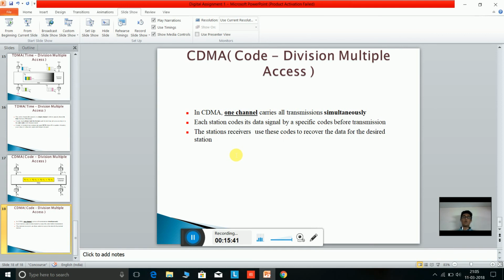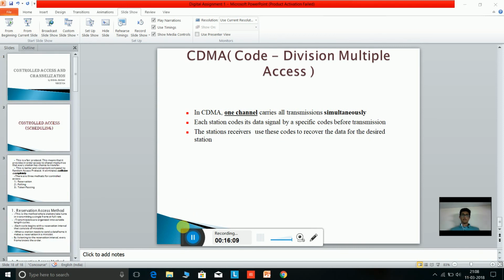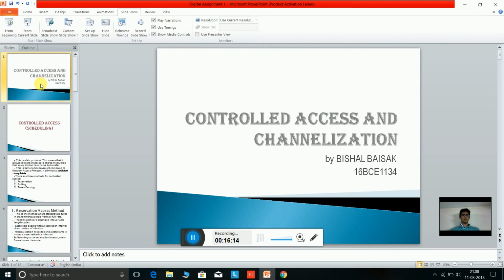It's like a code, and the station which has to receive the signal from another station has to decode its code from the common code and then receive the information. This can reduce memory, reduce traffic, and reduce collision. So these were some of the methods of multiple access in specific. Now let's go through all the methods one by one to revisit.